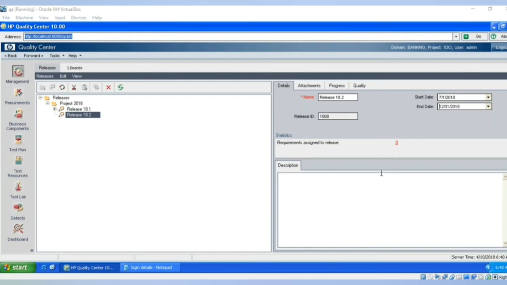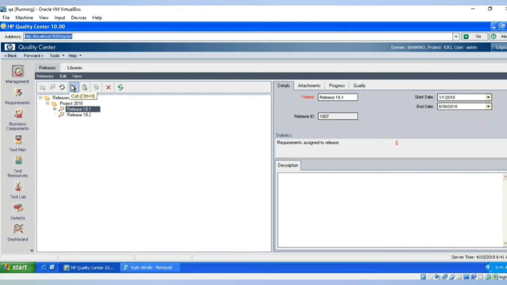Under each release, now we are going to create the cycles. What does cycle mean? Cycle can be called an iteration or a round or whatever you want. We can call it with any other thing. So iteration means within this release, how many times we will be conducting the testing activity. So that also we can define in the beginning itself. Or you can say in how many parts the development team is going to develop that particular functionalities.